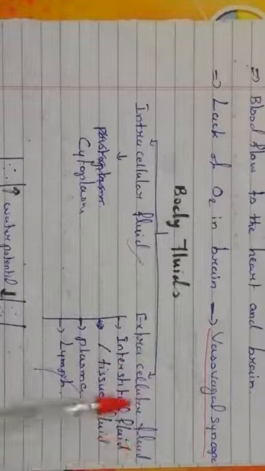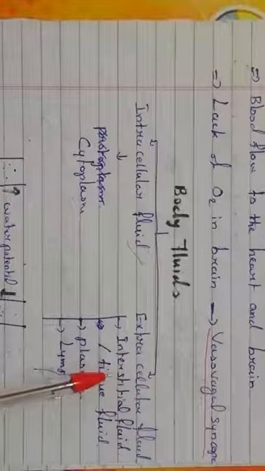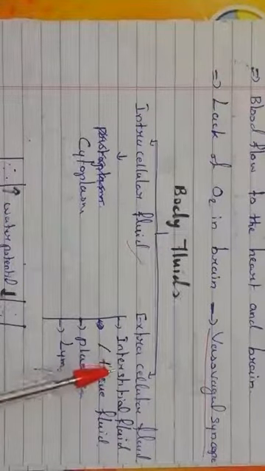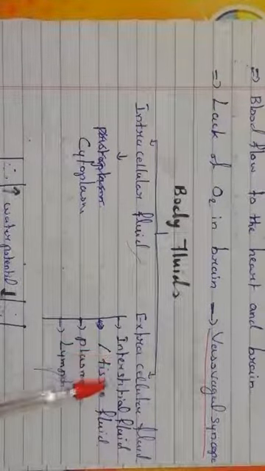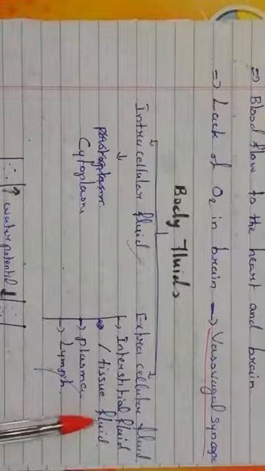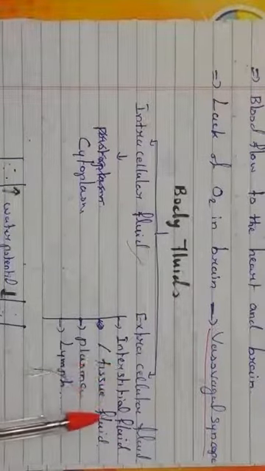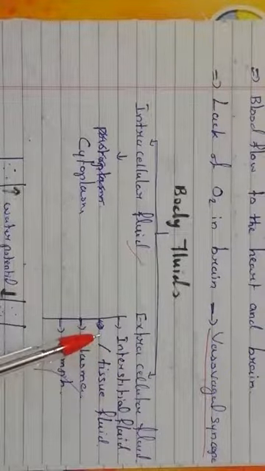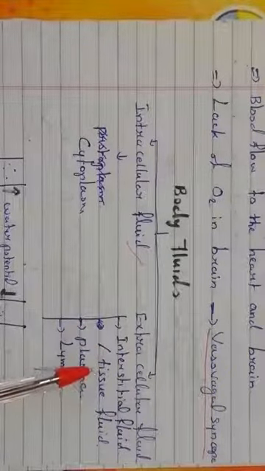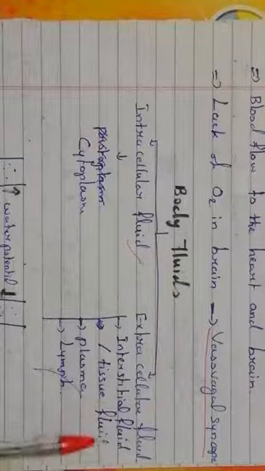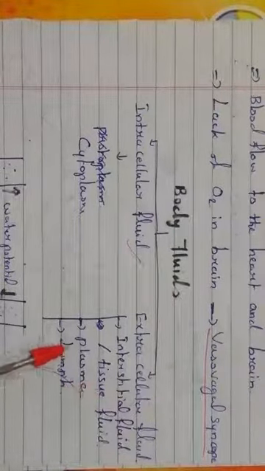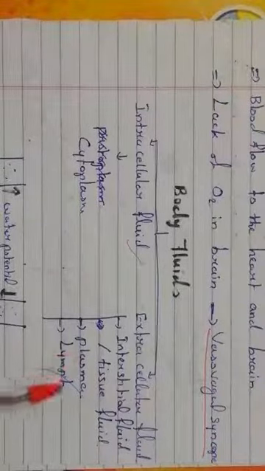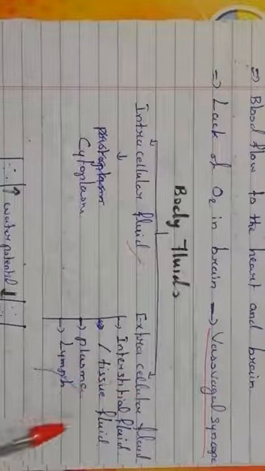Extracellular fluid means the fluid which is present outside the cell. So otherwise we could say it is present in the tissues. So that is known as interstitial fluid or tissue fluid. Right? Interstitial fluid or tissue fluid because it is outside the cell. So the group of cells is forming tissue. So hence it is known as tissue fluid. Right? So outside the cell what will be there? Plasma will be there and lymph will be there. So these are all extracellular fluid.